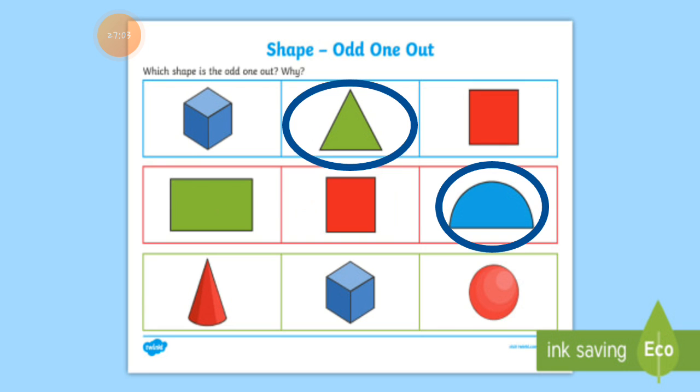Now the next one, here is the cone shape, then the cube is there and the circle or sphere you can call it. Which shape is odd? Any idea why this shape is odd? My answer is cube. Why is cube my answer?